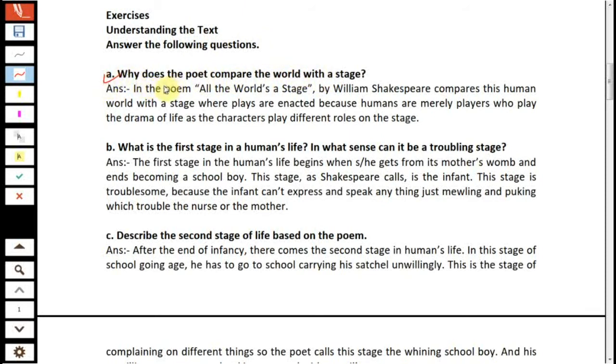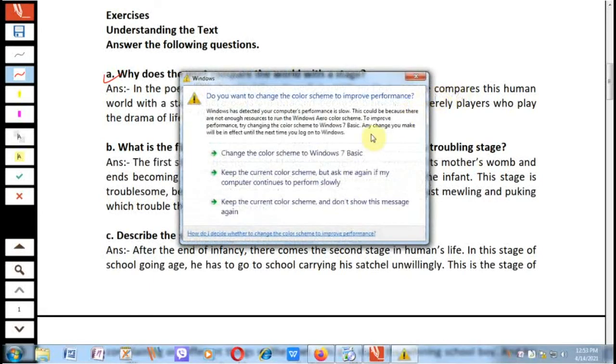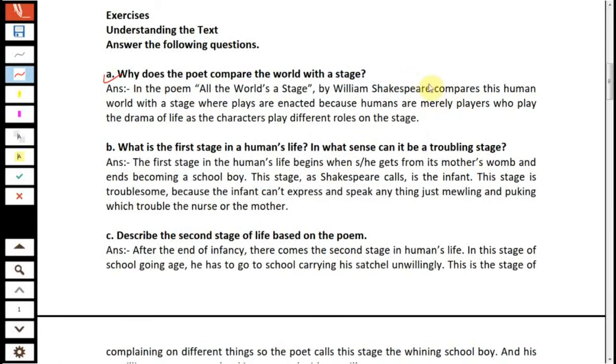This is the question, and the answer is: in the poem All the World's a Stage by William Shakespeare, he compares this human world with a stage where plays are enacted, because humans are merely players who play the drama of life as the characters play different roles on the stage.